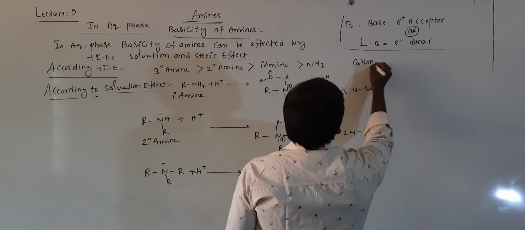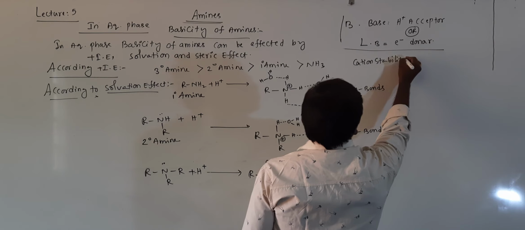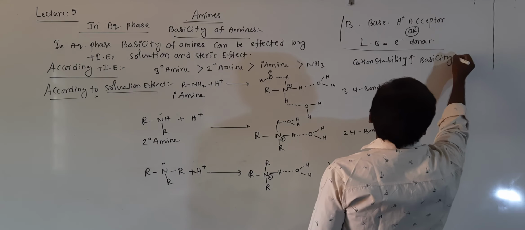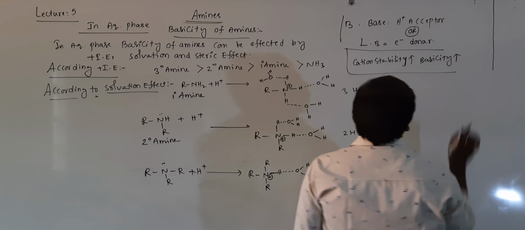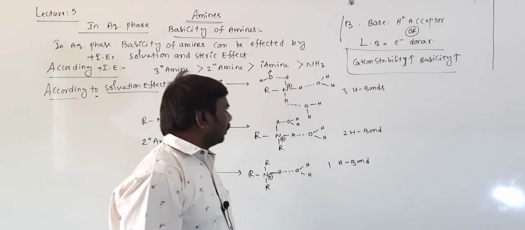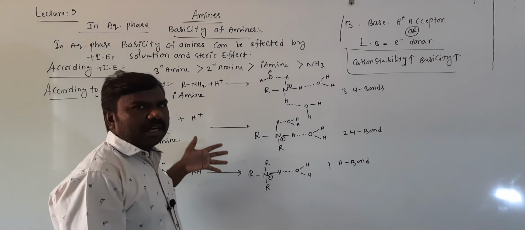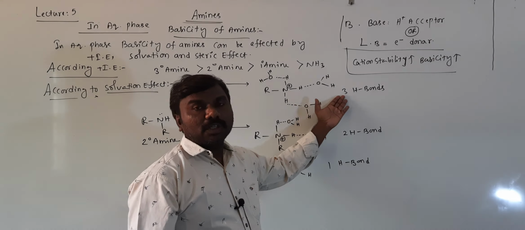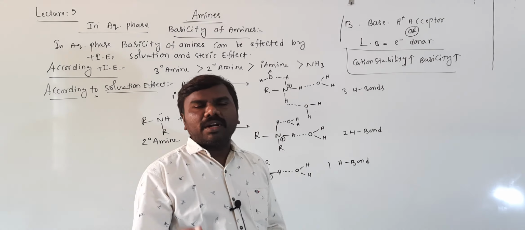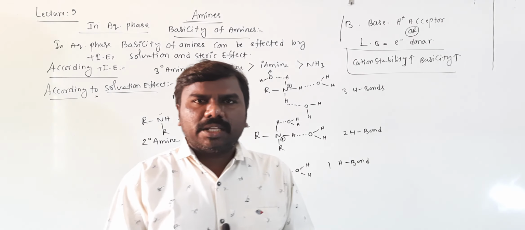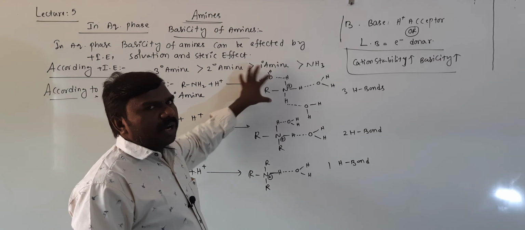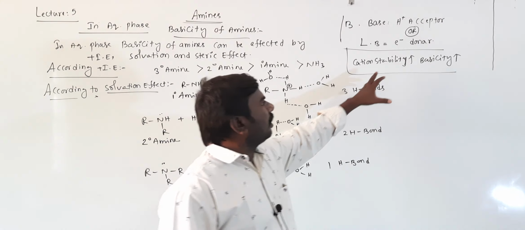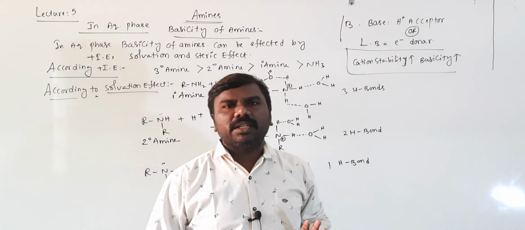As cation stability increases, basicity increases. Just remember this: cation stability increases, basicity increases. This is the cation formed by the primary, secondary and tertiary amines. If you observe, three hydrogen bonds is more stable, one hydrogen bond is less stable. The more the bonds, the more the stability. That's why the cation formed by the primary amine, which forms three hydrogen bonds, is more stable. More stable means more basicity, right?